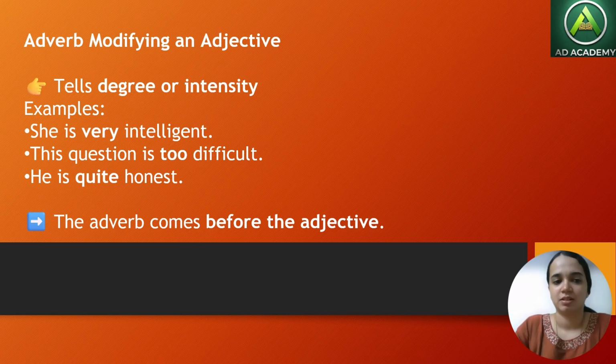Next, this question is too difficult. When we take its basic example, question is the noun and difficult is the adjective. How difficult the question is, the intensity: it is too difficult. So too can be considered an adverb. Next is he is quite honest. Again, the pronoun he is qualified by the adjective honest, and that adjective honest is being qualified by the adverb quite. So an adverb can also qualify another adjective.